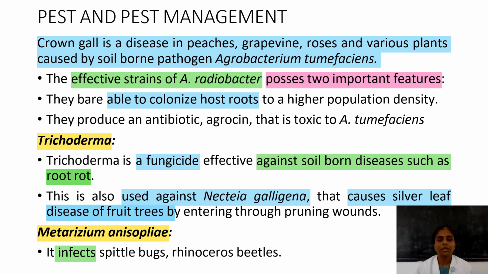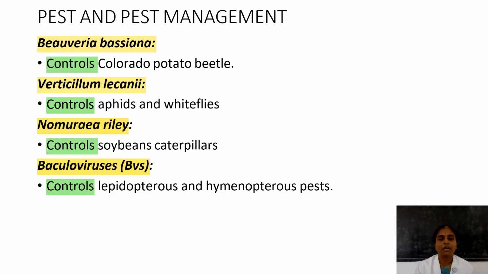Then Metarhizium anisopliae infects spittlebugs and rhinoceros beetles. Beauveria bassiana will control the Colorado potato beetle. Verticillium lecanii acts against aphids and whiteflies. Then Paecilomyces controls soybean caterpillars. Then Baculovirus acts against Lepidopteran and Hymenopteran pests. These are the methods involved in pest control and pest management.